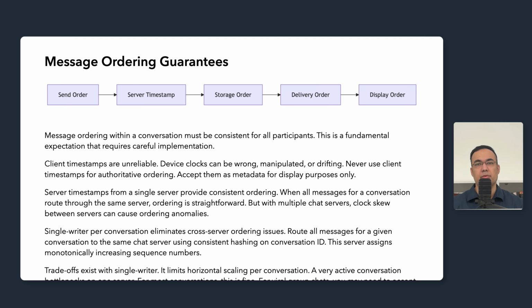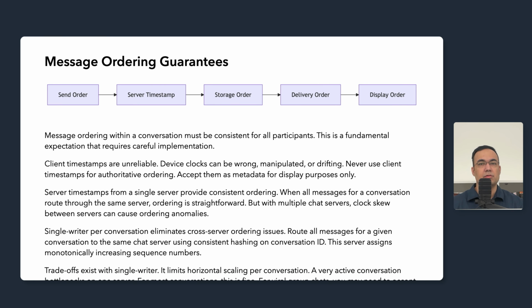We can accept them as metadata and display them to the user, but ordering decisions must use server assigned values. Server timestamps from a single server provide consistent ordering. When all messages from a conversation route through the same server, that server can assign strictly increasing timestamps or sequence numbers. Ordering is straightforward because one authority controls the sequence.